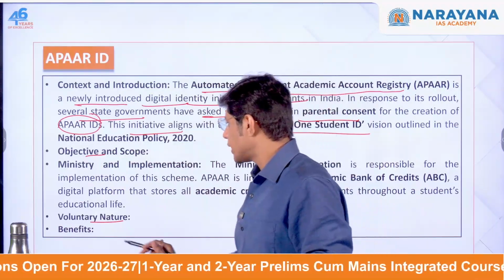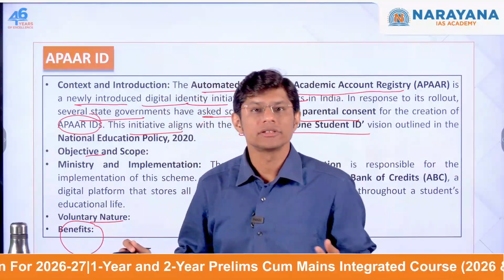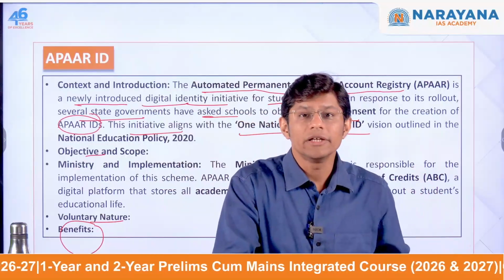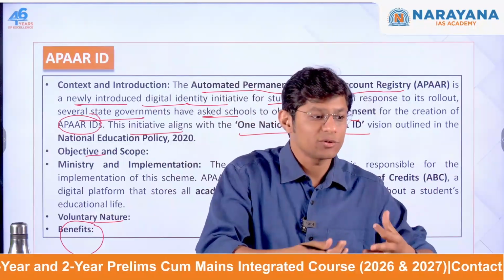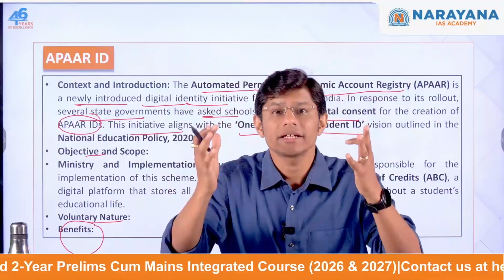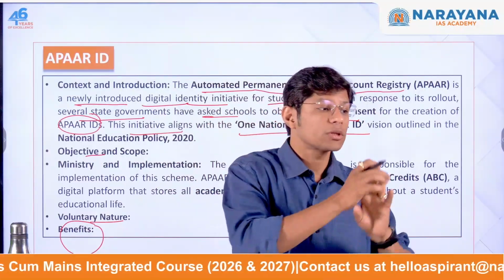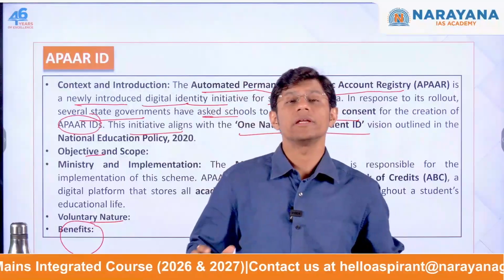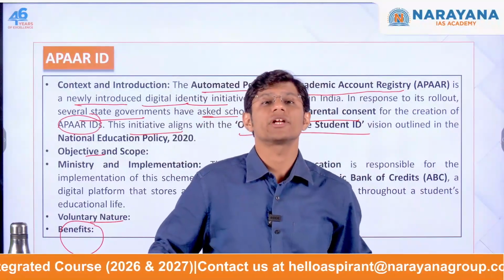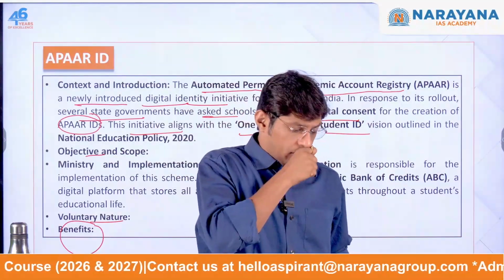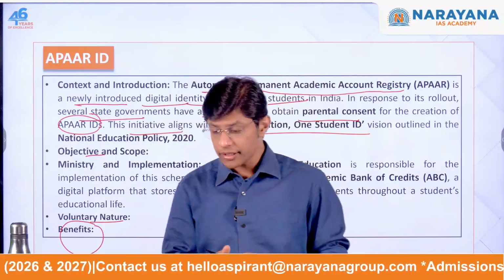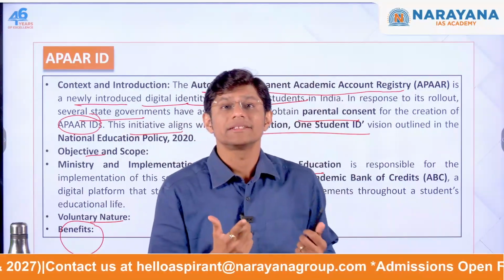Do you think there are benefits of this scheme? Of course. It allows the government to collect and analyze key indicators such as literacy levels, dropout rates, learning outcomes, so that this helps the government frame policies in a better and more effective manner. Then talking about data authenticity.